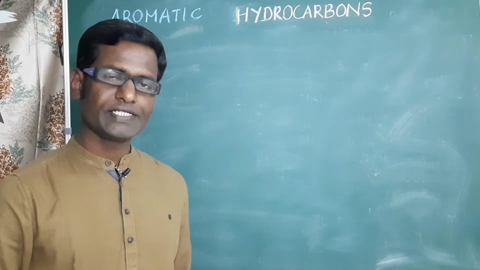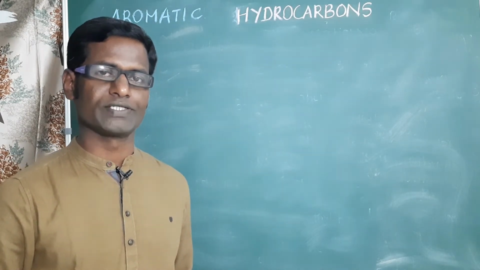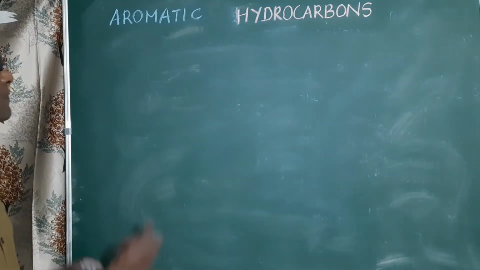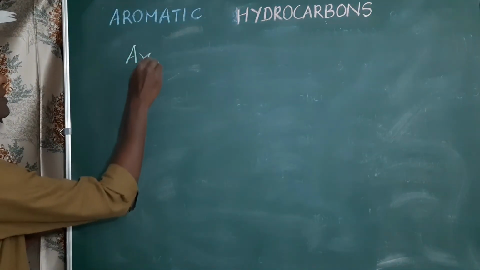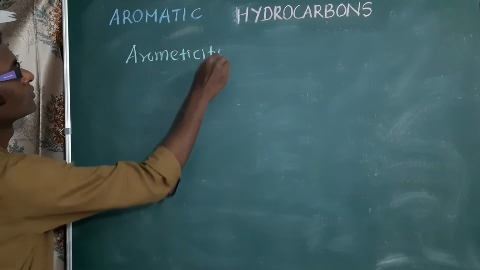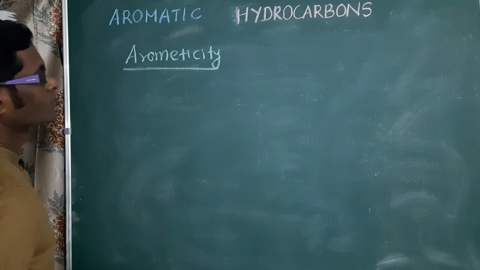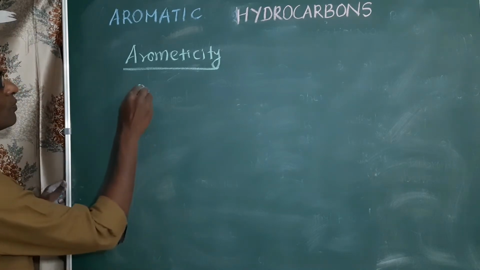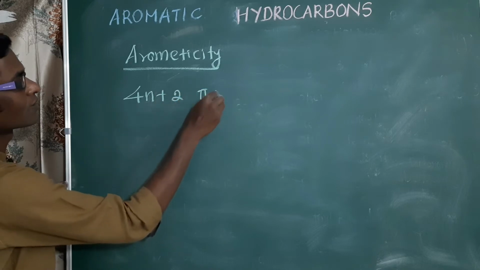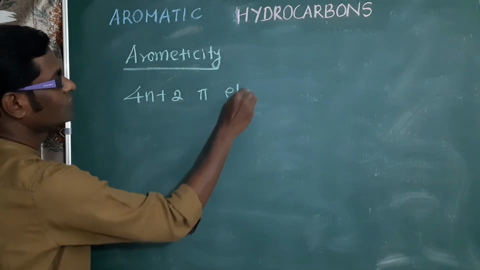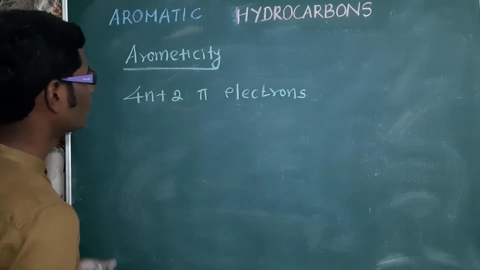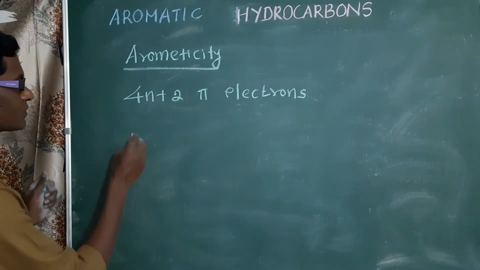Next is the condition for aromatic hydrocarbons, which we can call aromaticity. The first condition, compound should obey the 4n plus 2 pi electron rule, which is called Huckel rule. Compound should contain 4n plus 2 pi electrons.